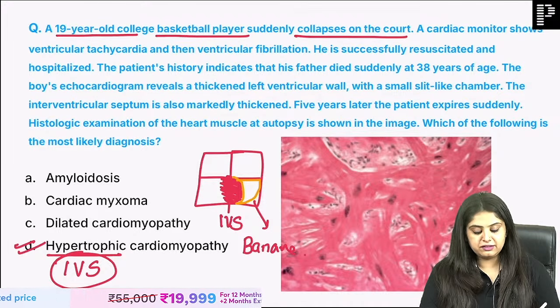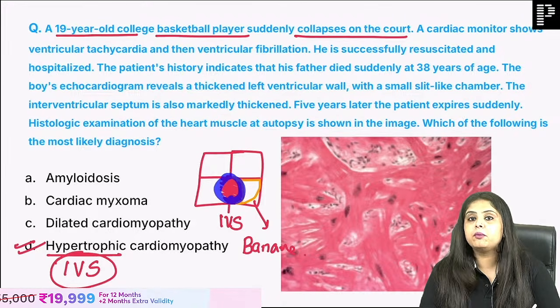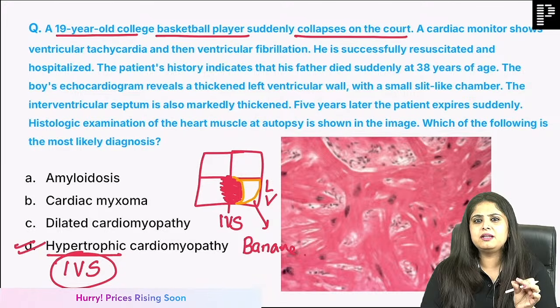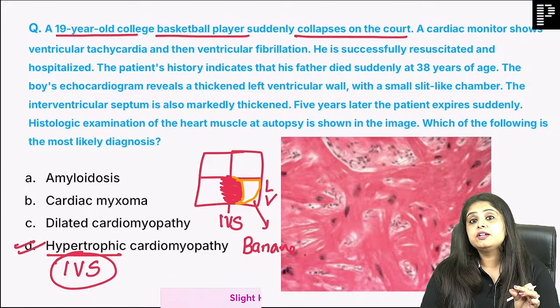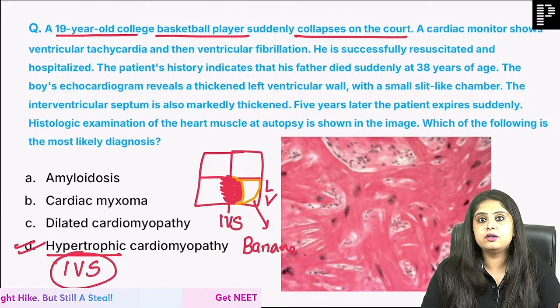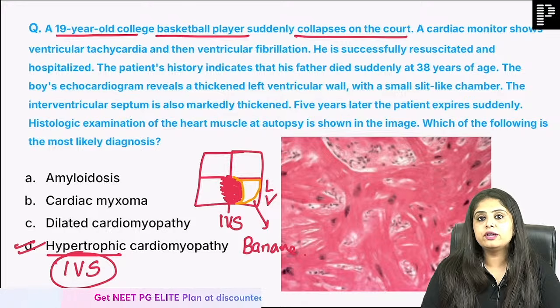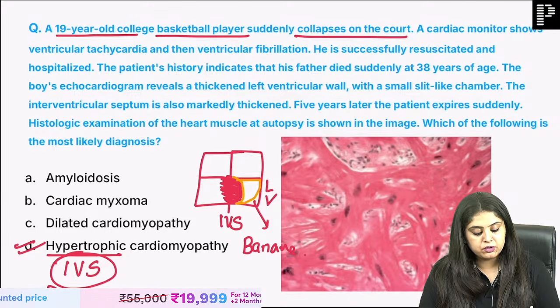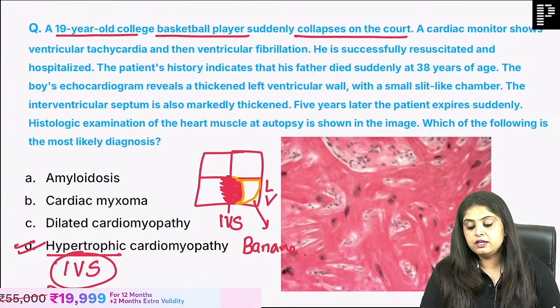So if you read this once again, what happens? See, this is the problem, that the left ventricle has become very, very narrow, and left ventricle had to give blood to the rest of the body. Left ventricle had to give blood to the aorta. That is now going to undergo an obstruction. Aorta is not going to get good amount of blood. That is why it's known as hypertrophic obstructive cardiomyopathy.